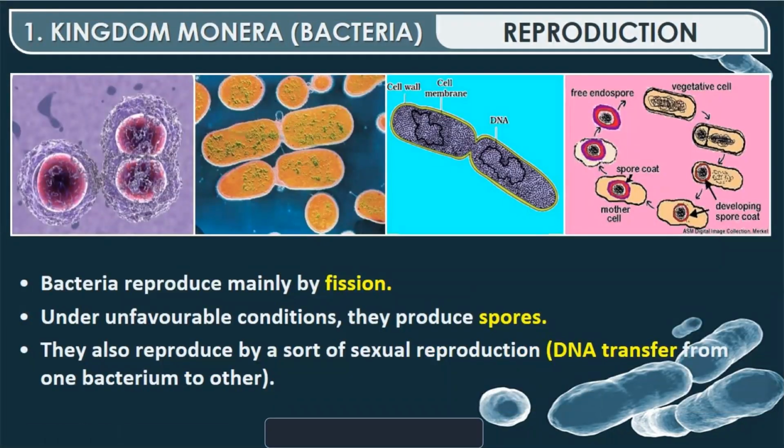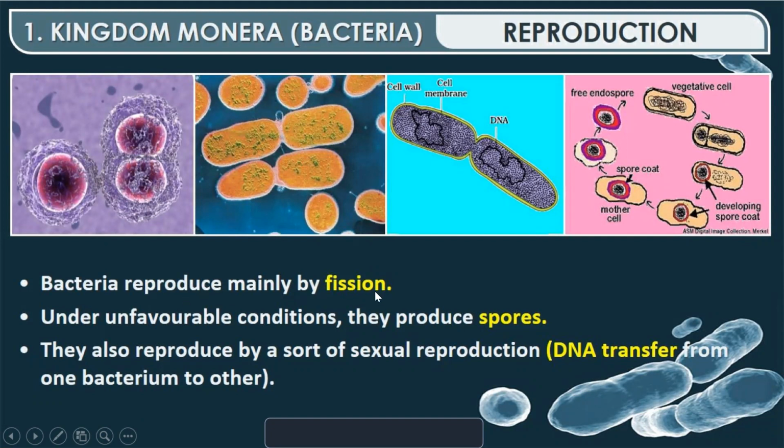Then come to reproduction in kingdom Monera. That is, in all bacteria, they reproduce by fission, either binary fission or triple fission. Fission means a body of bacteria is divided into two, and then each part is going to form a new bacteria. This is called as fission. One bacterium's body is divided into two or three parts and every part will then form a new one.